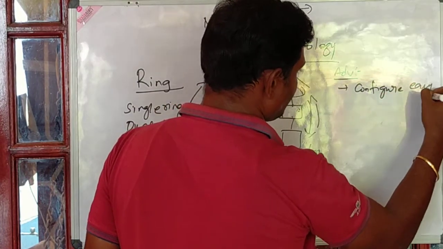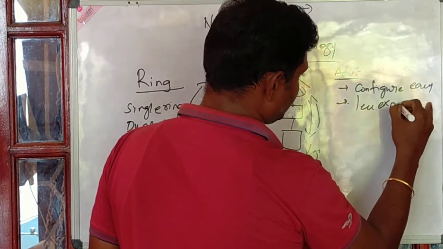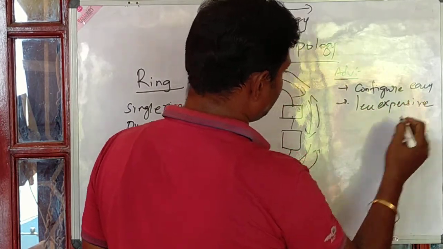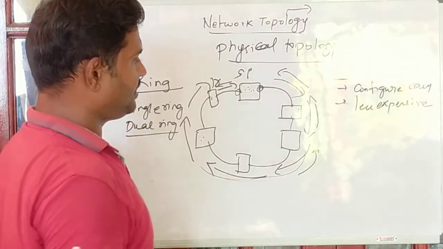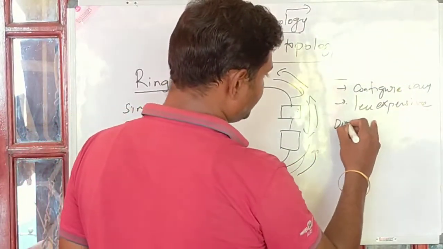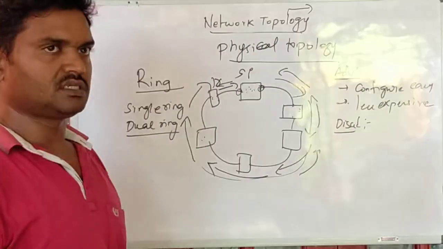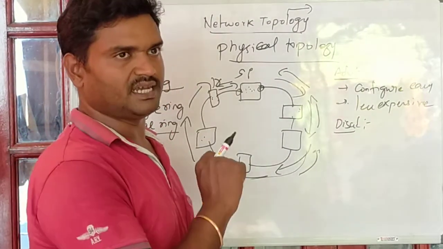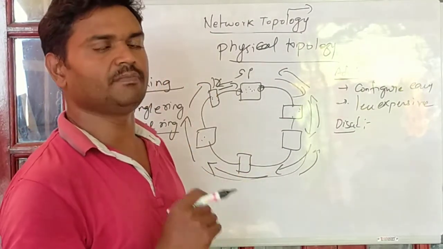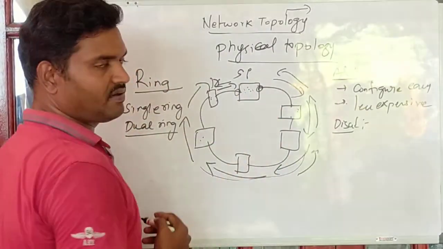Configure is easy, right? Less expensive, not major costs incurred, right? And if you take a disadvantage of this, here in the previous bus topology, the major disadvantage is nothing but the single medium, right? Whereas here two connections are available between.